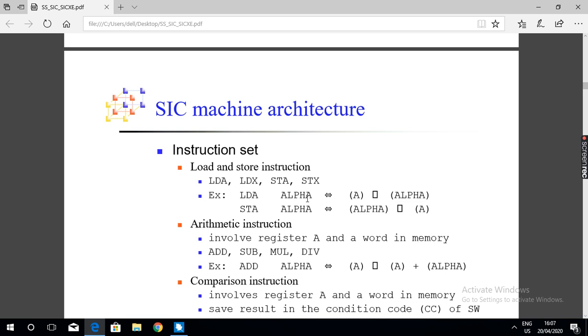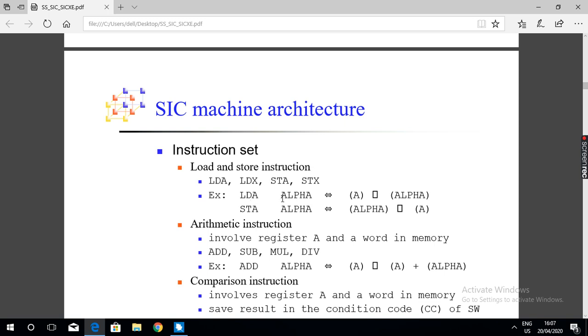Alpha is a label for some memory location address. What this instruction tells is load to accumulator: the data stored in the memory location whose label is alpha is stored in the accumulator.